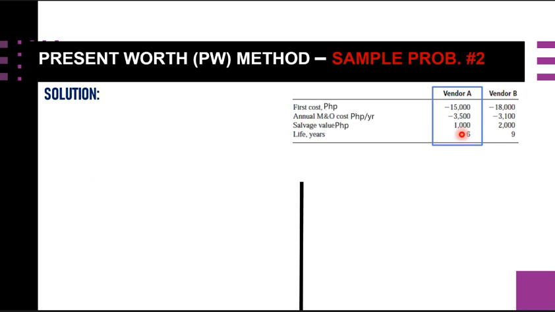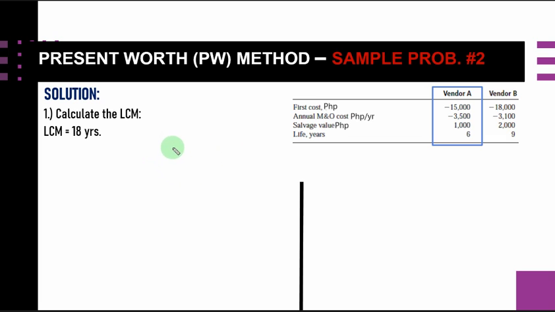So it is highlighted here for vendor A. We consider these parameters here: the first cost, the annual maintenance and operation cost, the salvage value, and the life in years. According to this present worth analysis, considering different lives alternatives, we are going to get the LCM. I hope you are familiar with how to get the LCM.